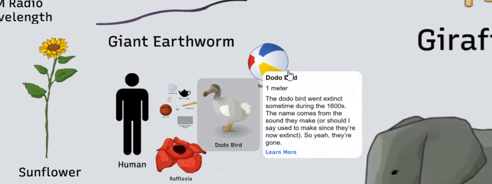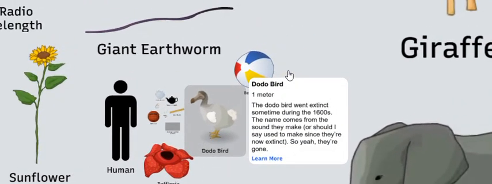Dodo bird, 1 meter. The dodo bird went extinct sometime during the 1600s. The name comes from the sound they make, or should I say, used to make since they're extinct. So yeah, they are gone.